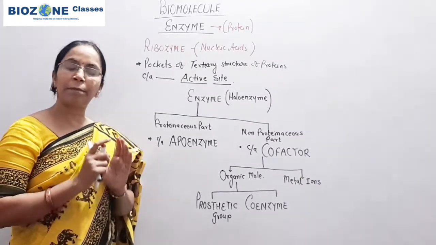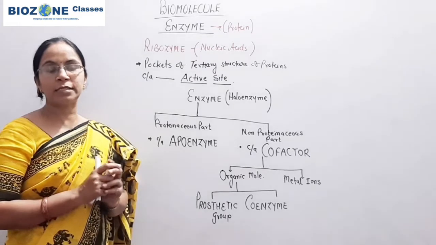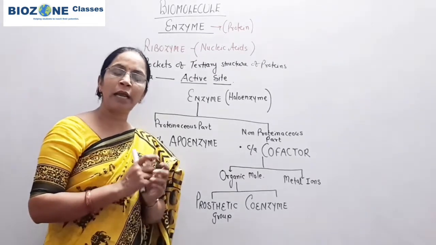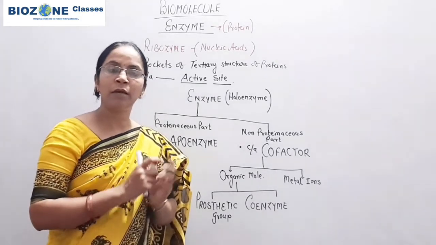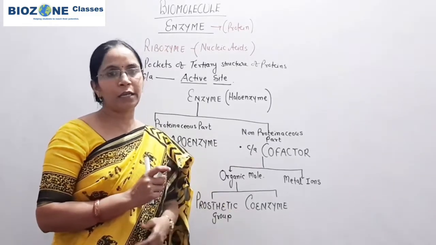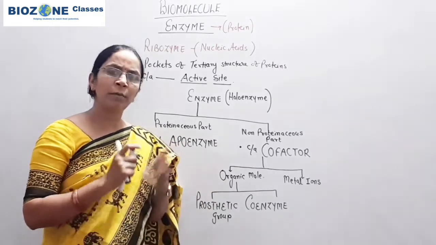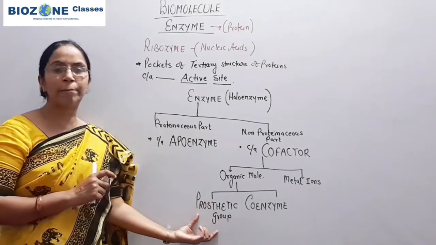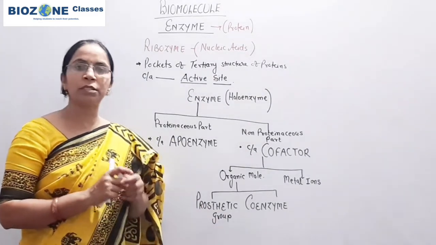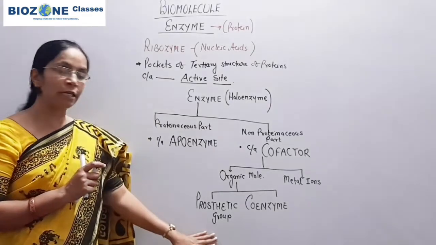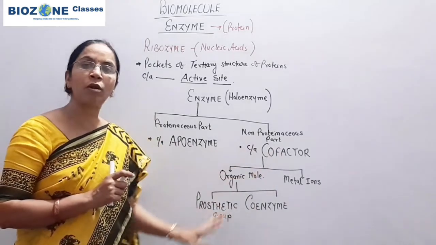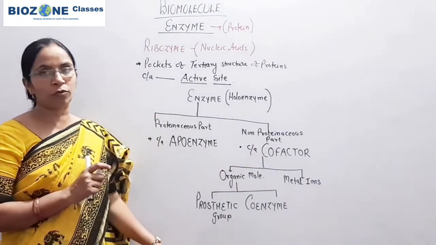For coenzyme, repeatedly one question is asked: niacin is a coenzyme. So niacin is a vitamin, and niacin as a vitamin is used as a coenzyme for NAD and NADP. So that part you remember. There are a number of examples of prosthetic groups. For all the example purposes, you strictly go through the NCERT. So this part you remember, that basic conceptual part of what is the exact structure of the enzyme.